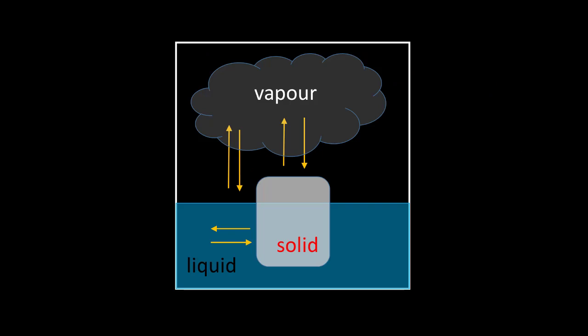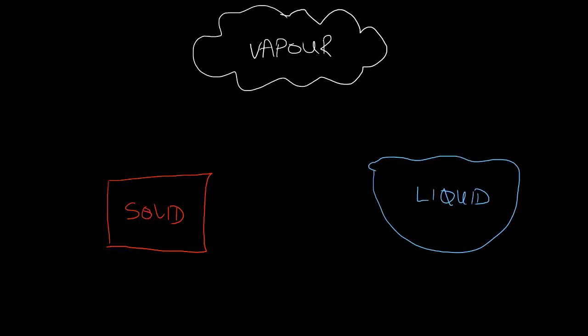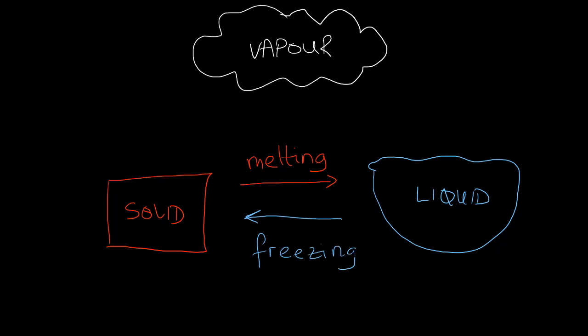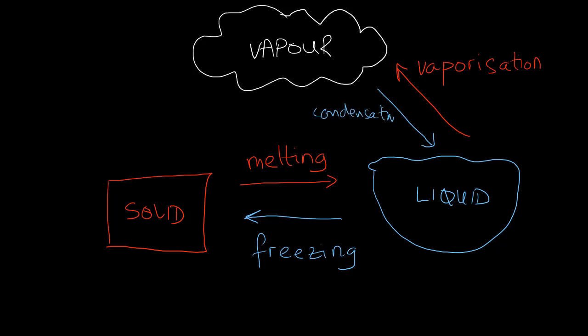One phase can change into another phase by a phase transformation. This can occur between every phase and in both directions. Phase can change from solid to liquid by melting, from liquid to solid by freezing, from liquid to vapor by vaporization, from vapor to liquid by condensation, from solid to vapor by sublimation, and from vapor to solid by deposition.